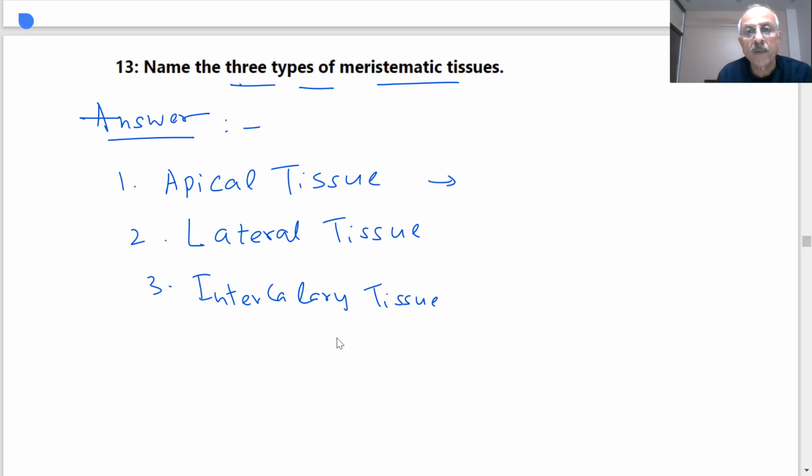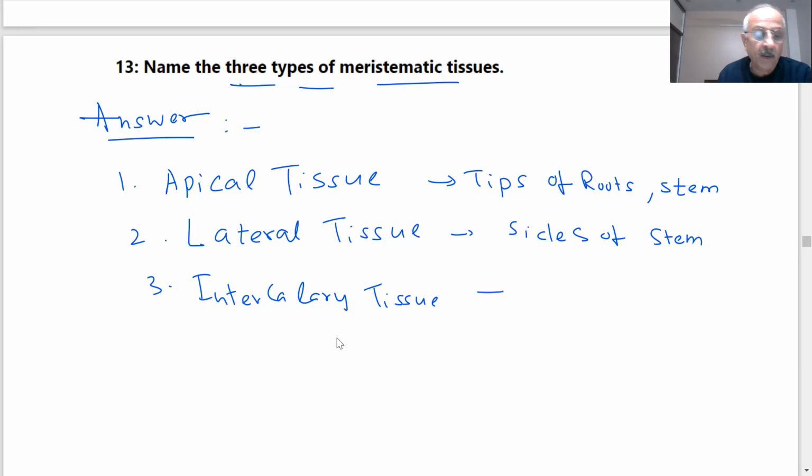At the growing tips of plant roots and stems. Lateral tissue, sir, is present at the lateral part of the plant, and intercalary, sir, is present between the nodes of the plant.